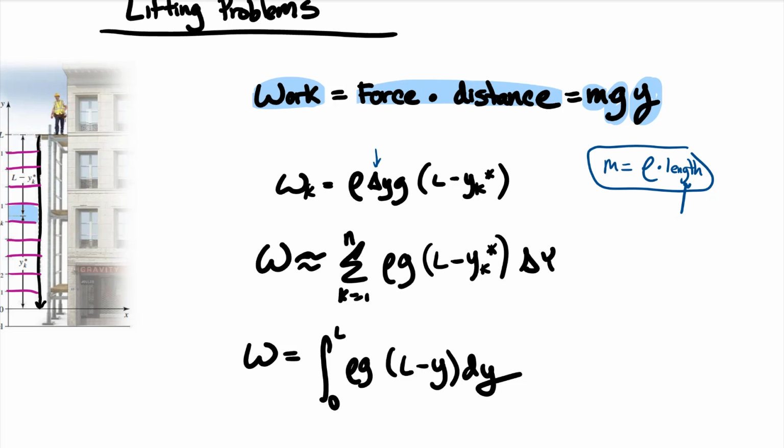Well, that length is delta y times whatever the density of said rope, chain, whatever is hanging down there. So we've taken care of these two. There's our gravity. And then for the work, we have to know how far we're going to travel, the distance. This is our distance.